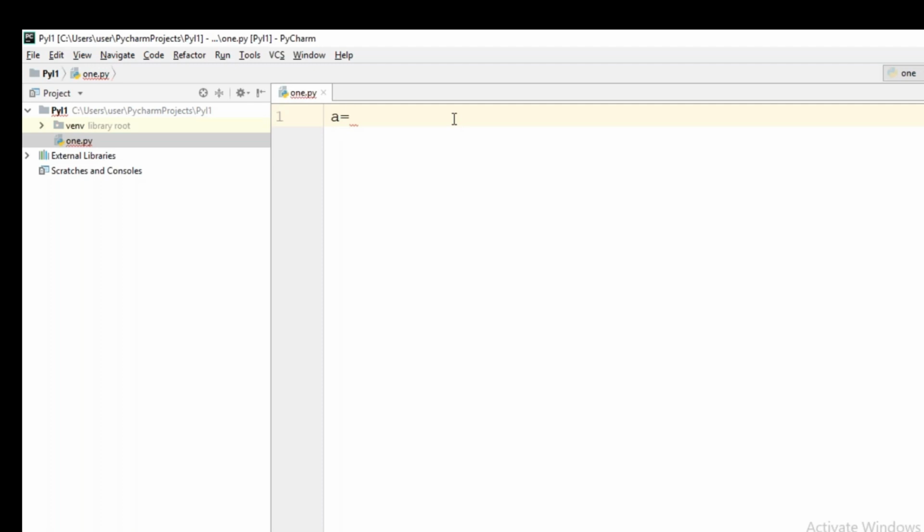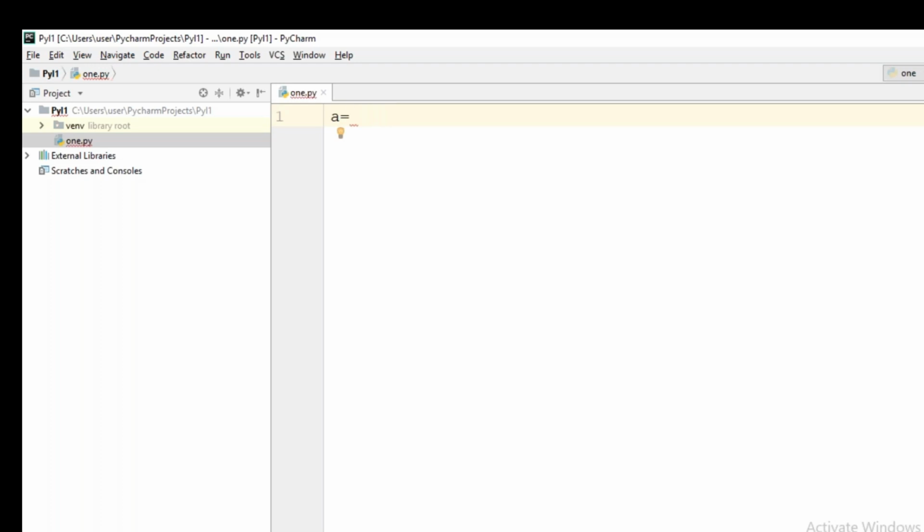In the same way, if I put a equal to hello, then the type of a will become string, str. Please remember a point: every string must be embedded in single quote, double quote, or triple quote. Definitely, quotes must be there for strings. If I put True here, then the data type of a will become bool. If you want to see the data type of the variable, you can use the type function in Python.